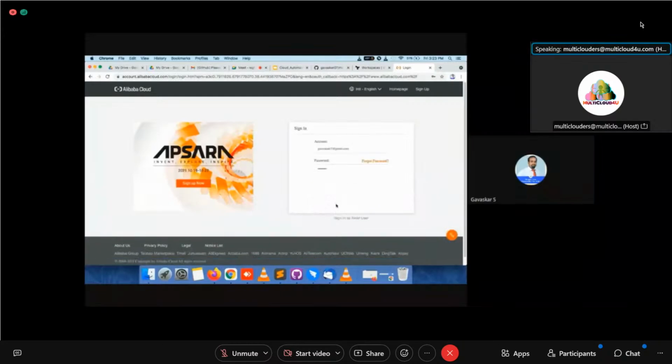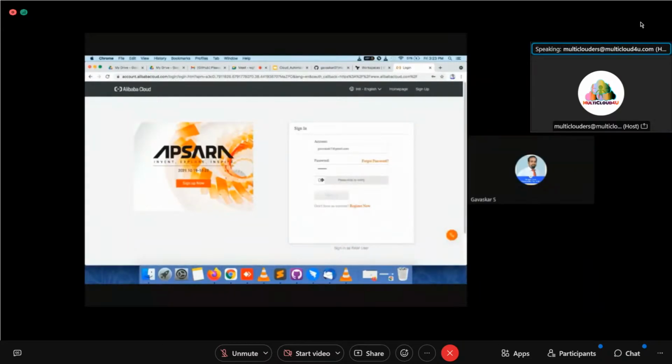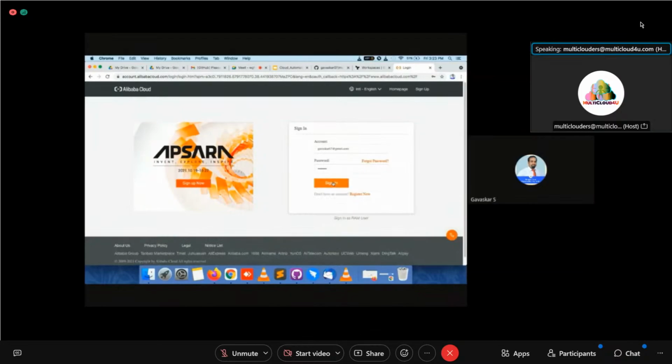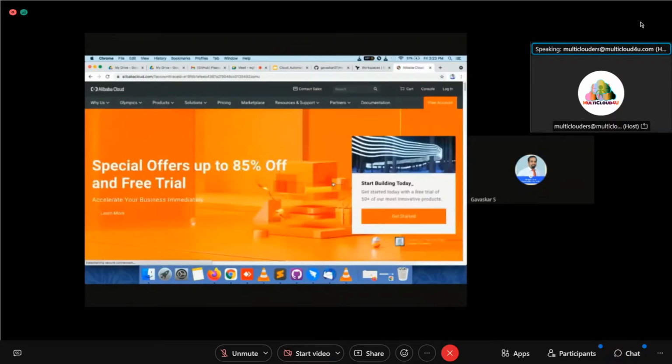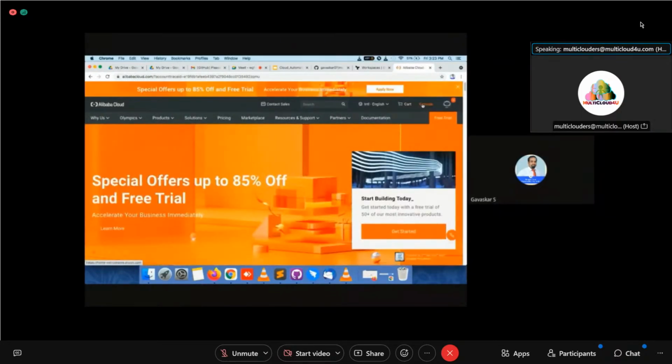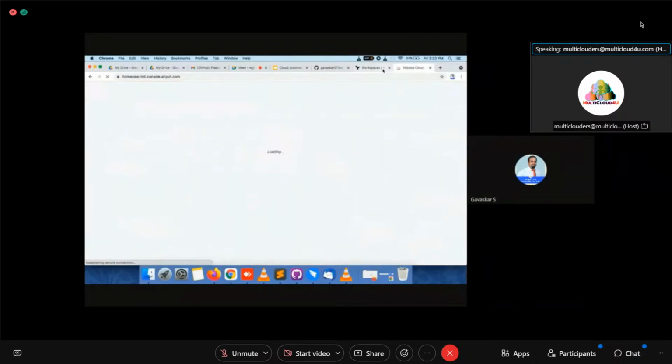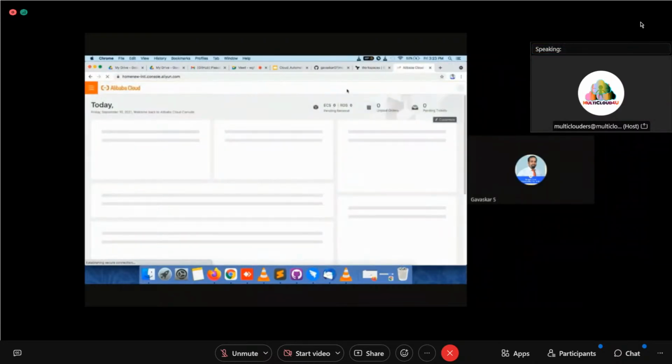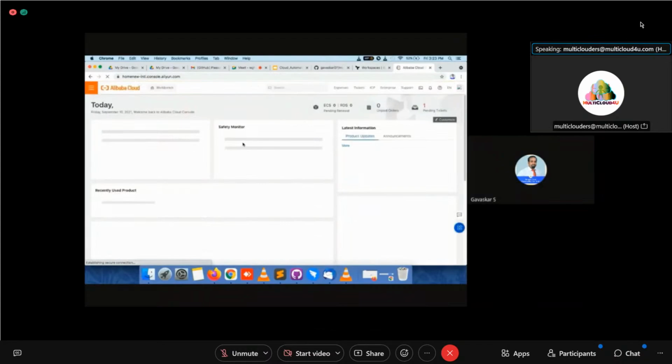Sometimes it will not. Alibaba Cloud will be slow, so it will take some time. Okay, now you have to go to the console. This is the Alibaba Cloud dashboard. You can tell, this is the Alibaba Cloud dashboard, so you can find more things over here.